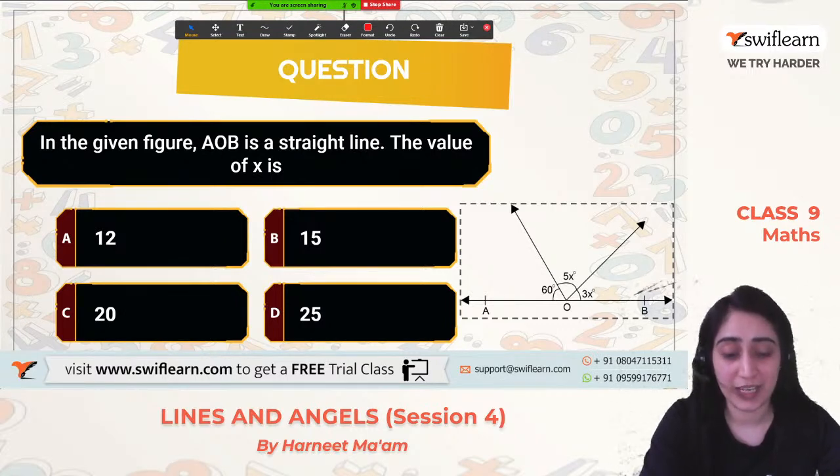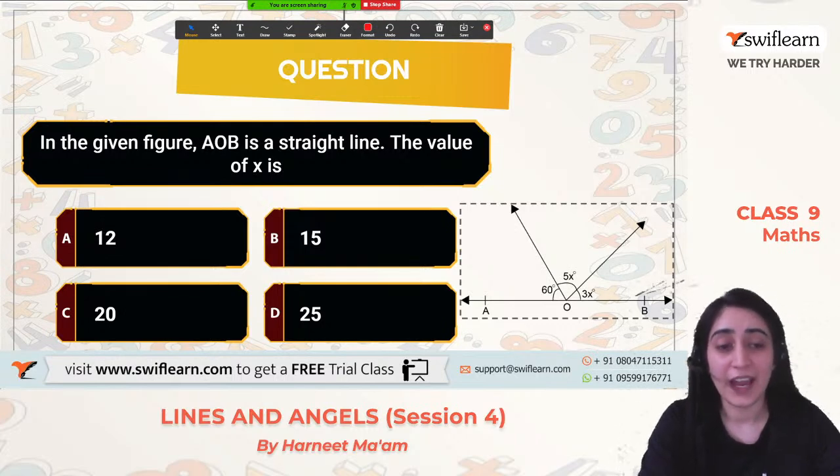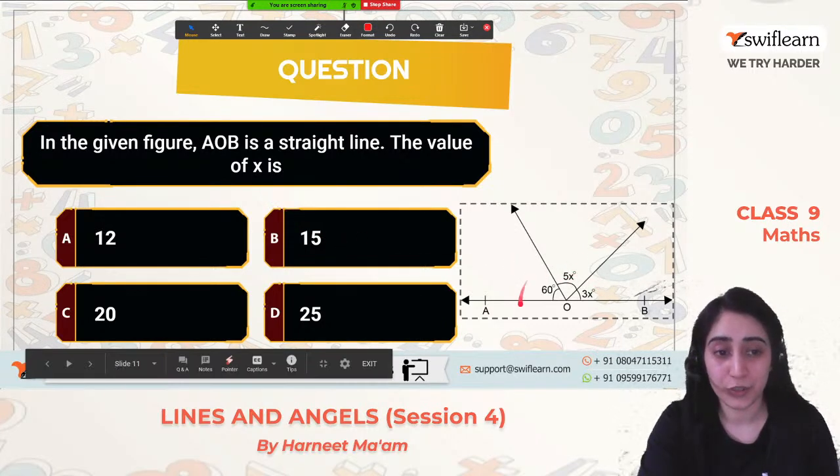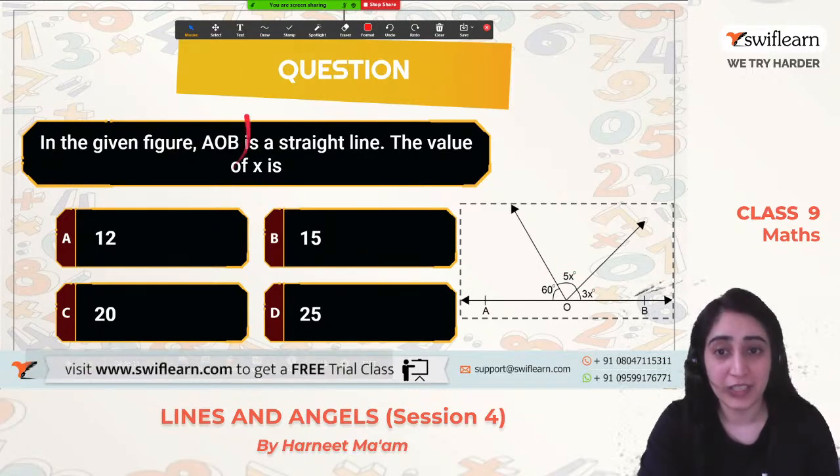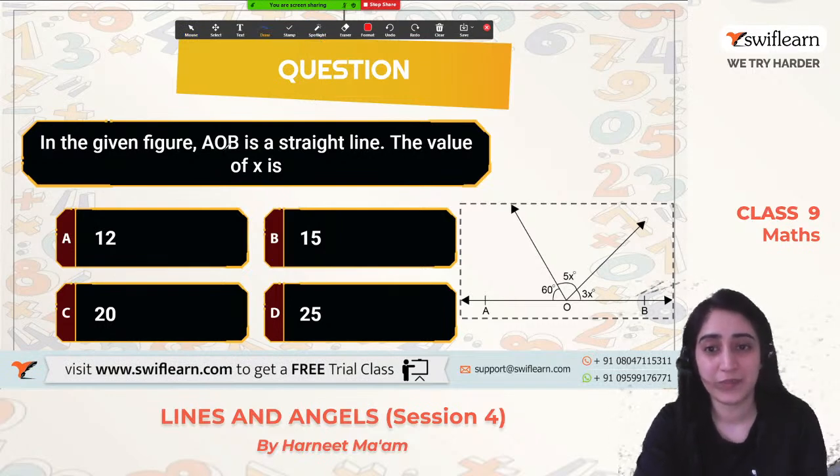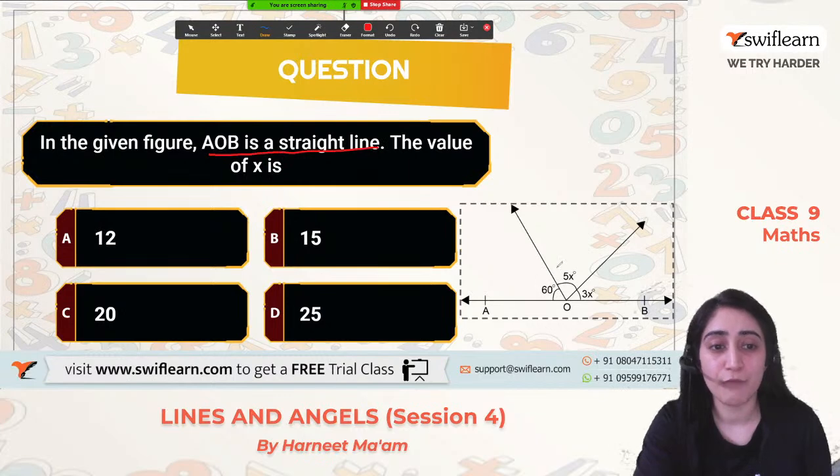So it's a straight line AOB and these angles are given to us. And we have to find out the value of x. Very easy, right? Let's see who's able to give me the answer. When it is a straight line, it means the sum of all the angles should be equal to 180 degree, right?